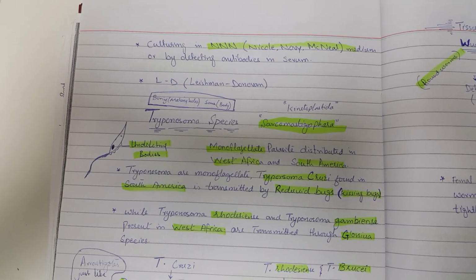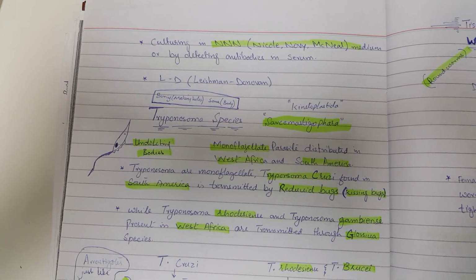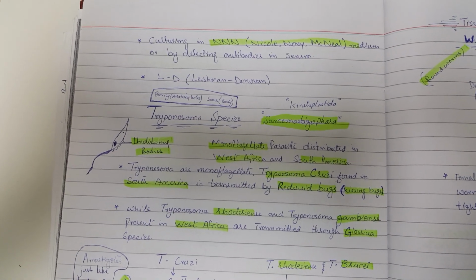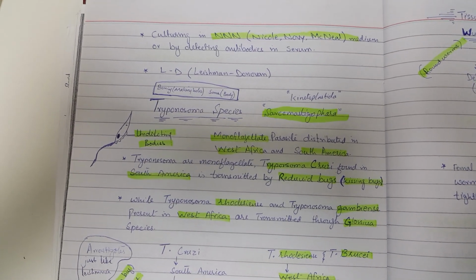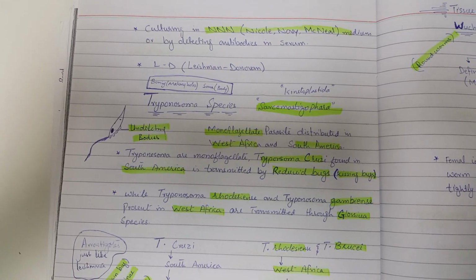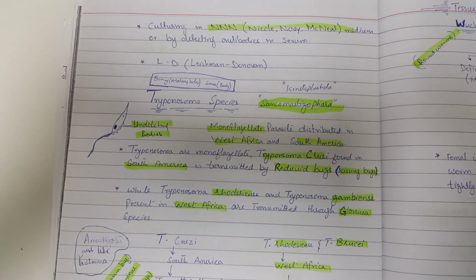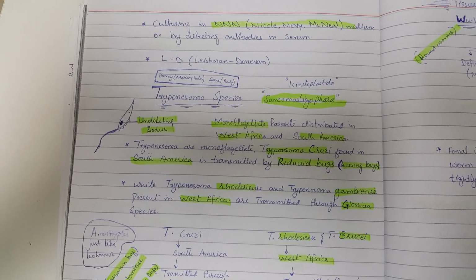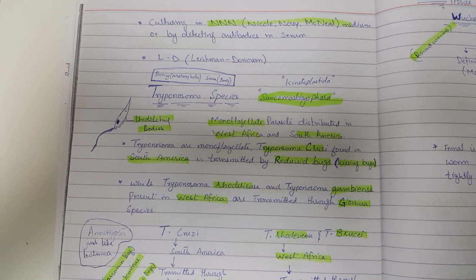Otherwise this organism also has a flagellum and kinetoplast. Trypanosoma are monoflagellate. Trypanosoma cruzi found in South America is transmitted by the reduviid bug, kissing bug, while Trypanosoma rhodesiense and gambiense present in West Africa are transmitted through Glossina species.